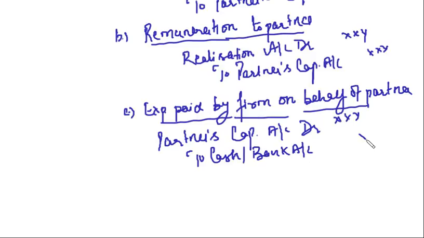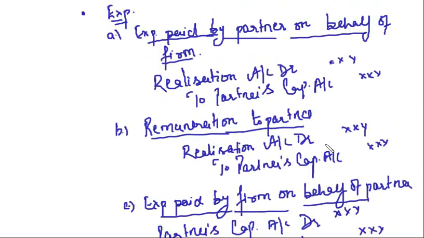Clear? We have paid, so we will credit the cash or bank account. Clear?